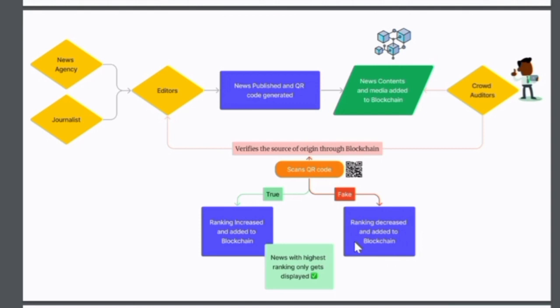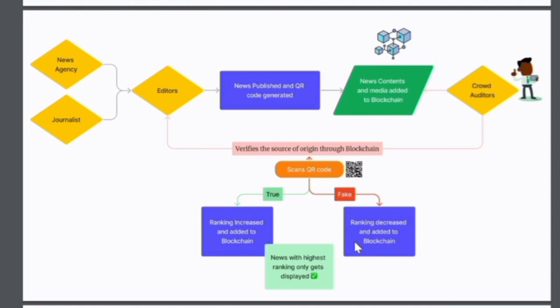Once it is verified and it's okay to go, it will be uploaded to the platform. In the platform, once it is uploaded, a QR code will be generated. If suppose anyone is going to be a crowd auditor, he can also use the mobile application of the journalist. He can log in as a crowd auditor, and what he can do is scan the QR code. Once he scans, he can get details of everything.